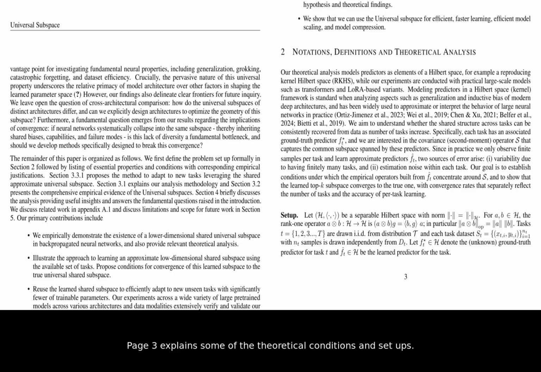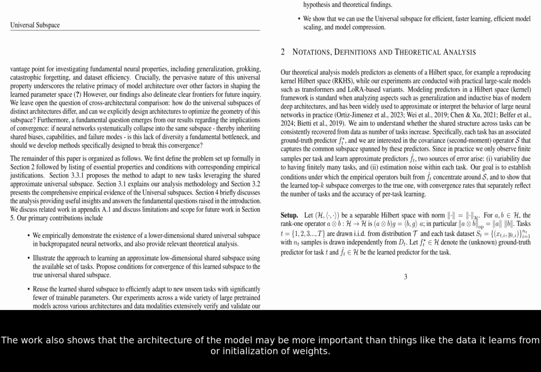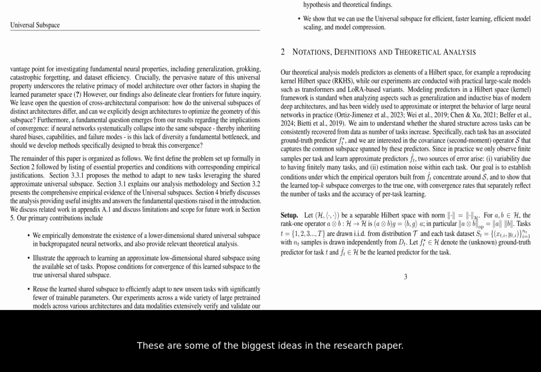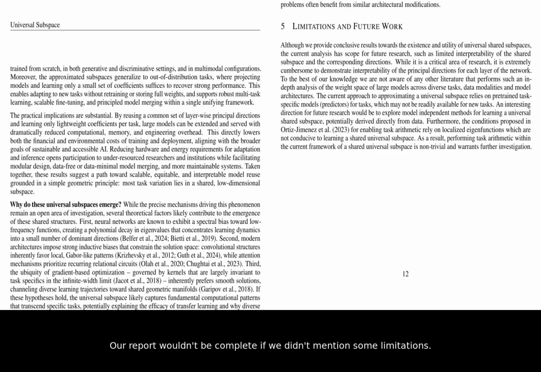Page 3 explains some of the theoretical conditions and setups. The work also shows that the architecture of the model may be more important than things like the data it learns from or initialization of weights. These are some of the biggest ideas in the research paper. Our report wouldn't be complete if we didn't mention some limitations. There are limitations such as the interpretability of principal directions.